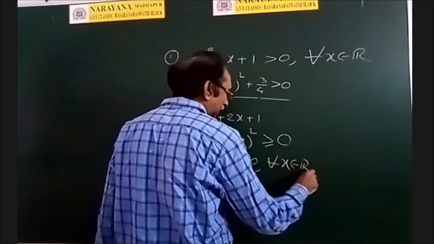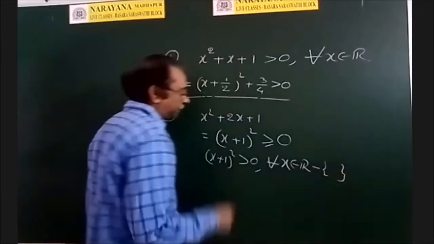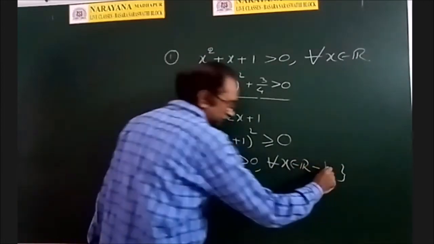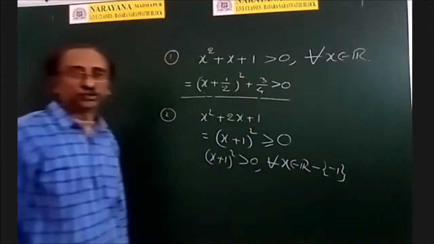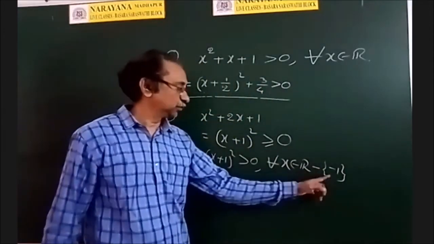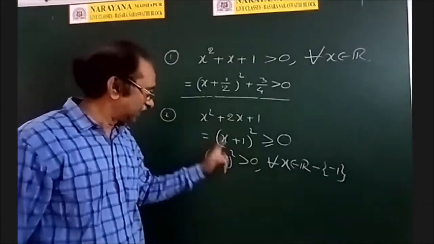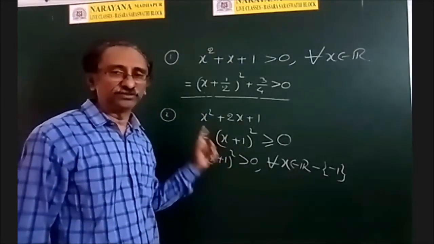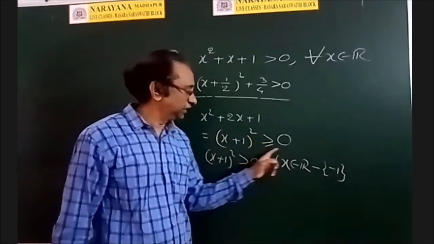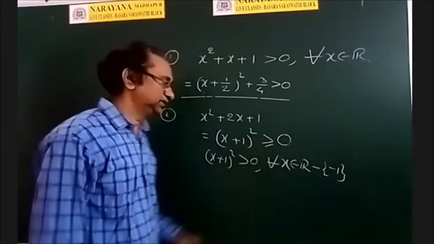It is greater than 0 for every real number except only one number. What is that number? x is equal to minus 1. If you substitute minus 1, then you will get 0. But for every other number, it may be negative, positive, or 0, it will always be positive. So this is the second observation.